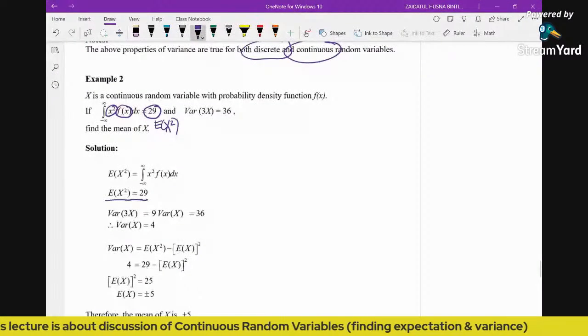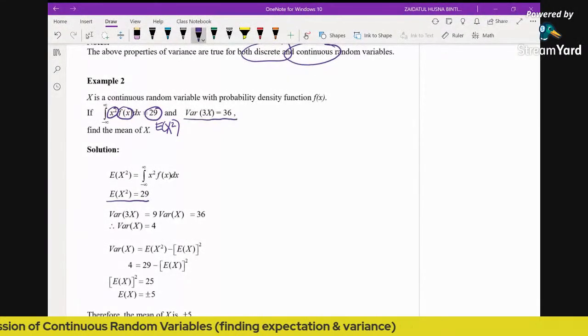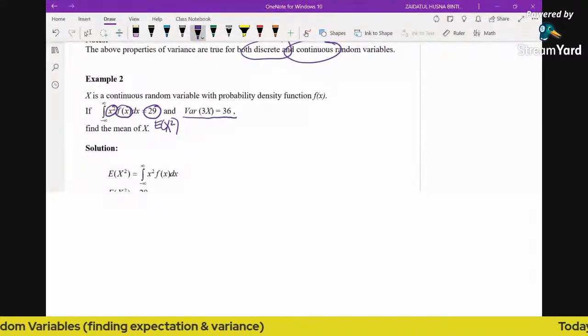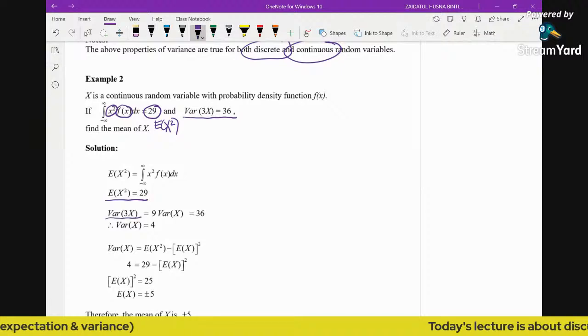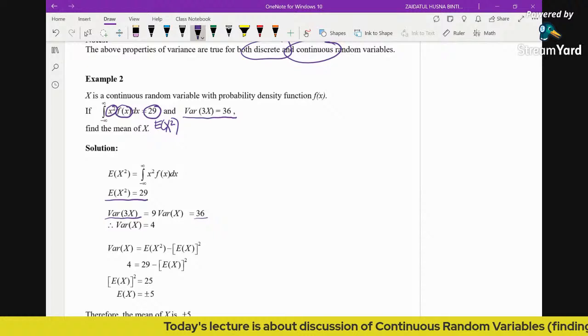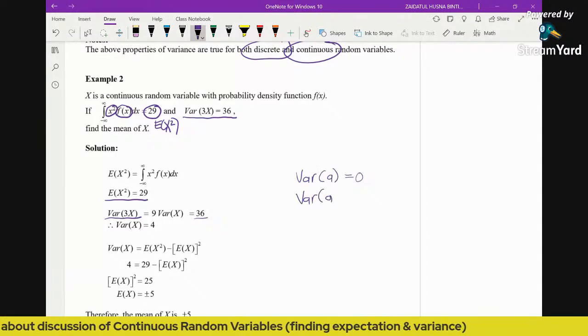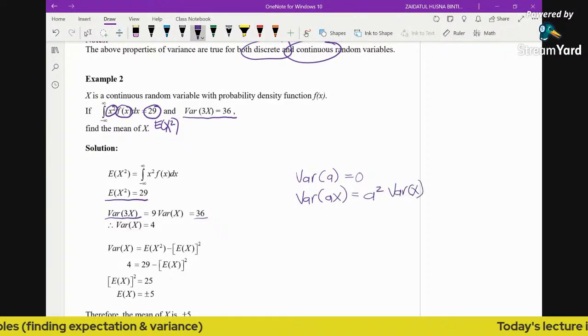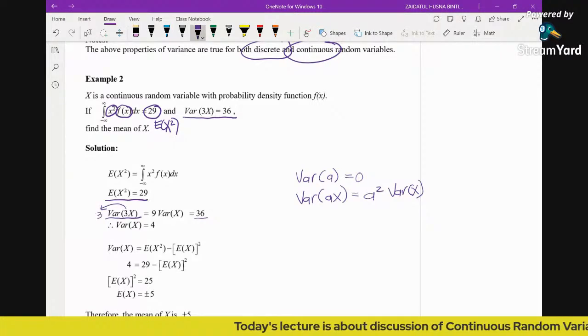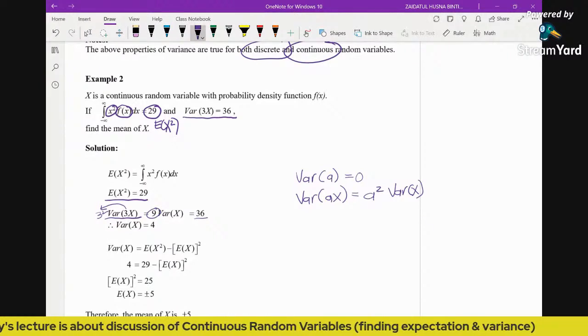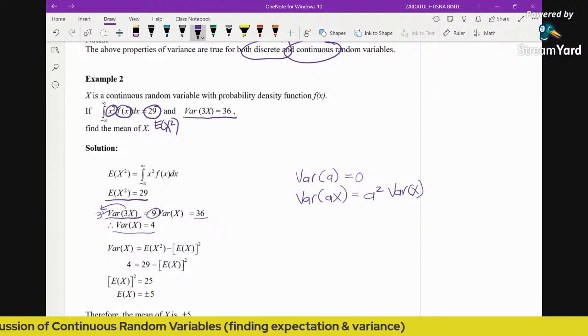So this is the first piece of information. And the second, we are given the variance of 3x is equal to 36. By using the property of variance, the variance of a constant is 0, and the variance of a scalar multiplied by x is the scalar squared times the variance of x. Because we have the variance of 3x, if you want to take the 3 out, you need to square the 3. So that's why it is 9 here. You will have 9 variance x equals 36, and your variance x equals 4.